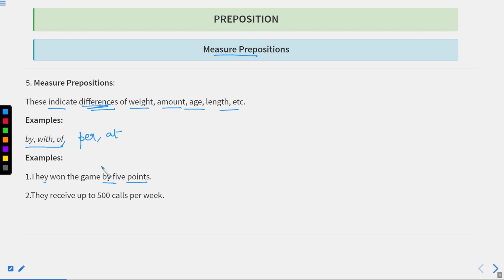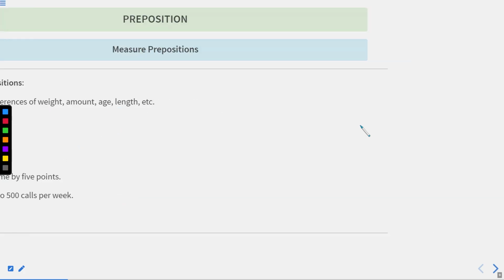Also, to measure something, we can use these prepositions. They receive up to 500 calls per week. It means per week, in a week. So per week shows in a week, and how many calls they get? 500 calls. So this per means this amount per this amount. Okay, so this actually shows the rate at which they get the calls. So these are also called measuring prepositions. Okay, now let us move to the next one.